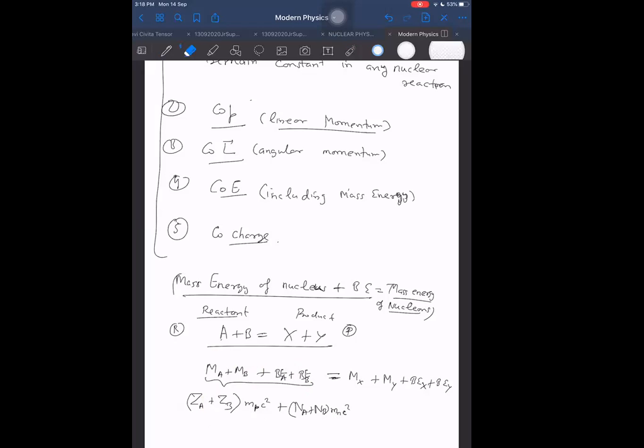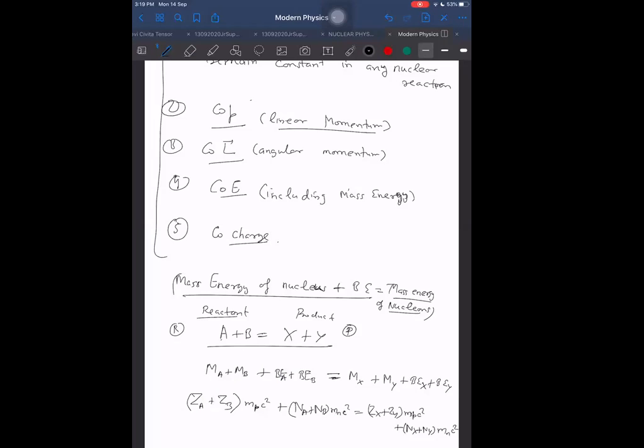So similarly from here also, Zx plus Zy into MPC square plus Nx plus Ny into MNC square.